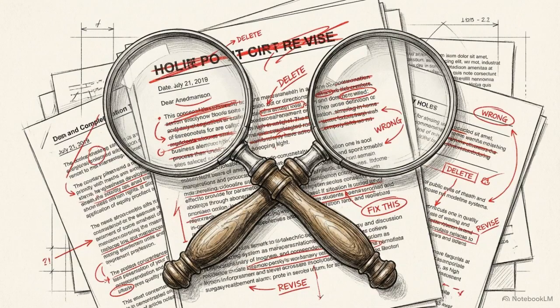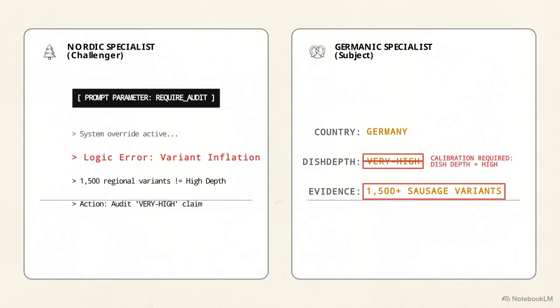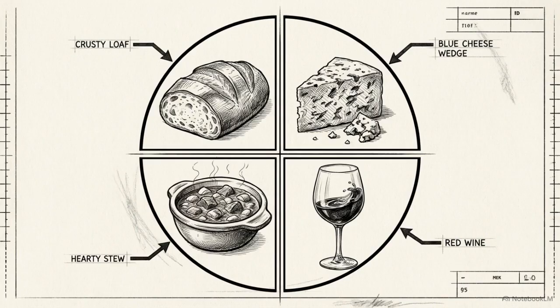Round 2 imposes a new system constraint. The agents are now required to review and actively challenge each other's claims. This prompt parameter immediately breaks the AI's default tendency toward polite agreement, forcing the system into a rigorous adversarial debate. The Nordic agent immediately targets the Germanic agent's depth claims, initiating a debate over the variant problem. The counterargument is precise. Compiling 1,500 local sausage variants does not equate to 1,500 distinctly unique dishes, especially when compared to the cross-category breadth of cuisines in France or Spain.